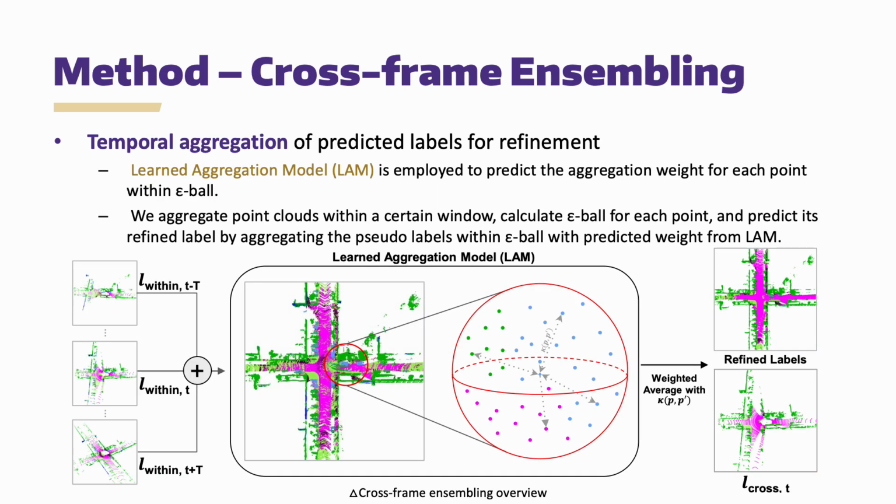And then we apply cross-frame ensembling to refine the pseudo-labels by using temporal information. With a given point cloud at time t, we aggregate the point clouds within a certain time window t from the past and future. Then we calculate an epsilon ball of each point and apply the learned aggregation model (LAM) to predict the averaging weights. Finally, we weight-average the predictions to get the refined pseudo-label. The k-nearest neighbor algorithm can also be used for aggregation, but LAM brought more performance gain in our ablation studies.